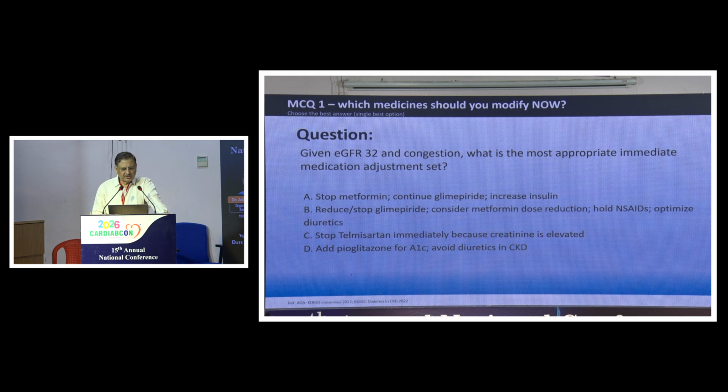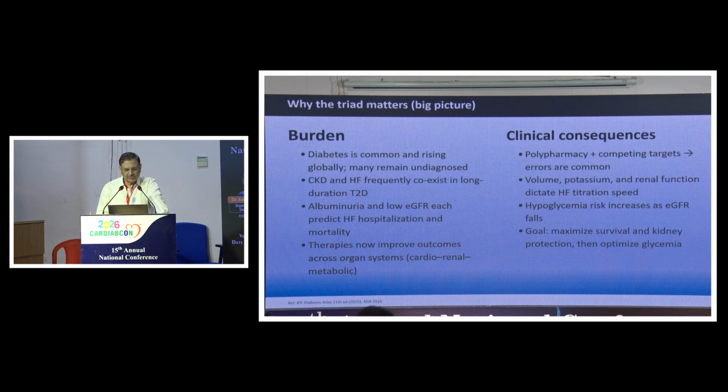So these are the various questions. I will just skip the questions because of shortage of time. But diabetes is a common and rising global epidemic. CKD and heart failure frequently coexist. Albuminuria and low EGFR predict heart failure hospitalization and mortality. Therapies now improve outcomes across organ systems.